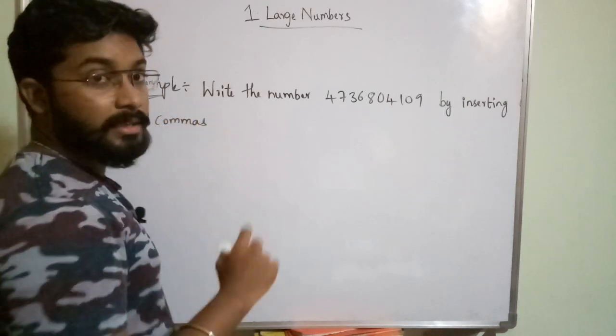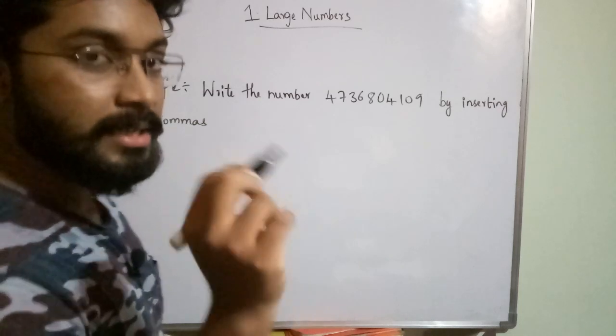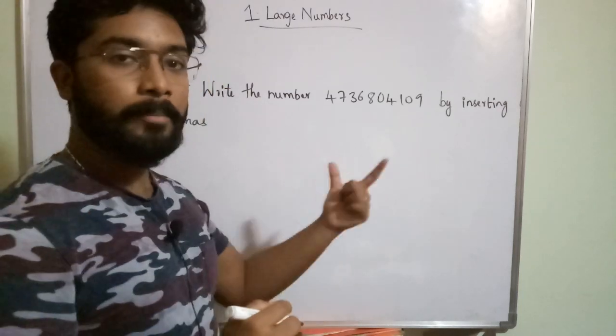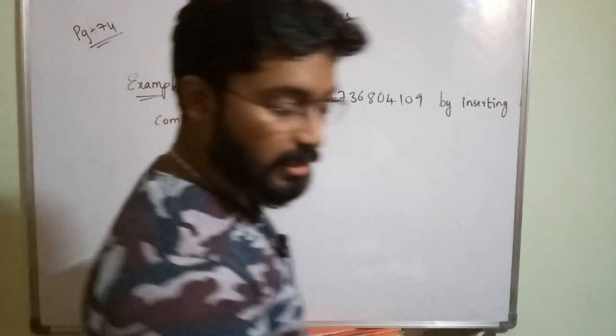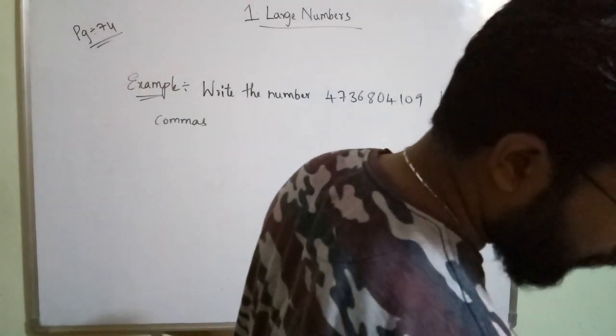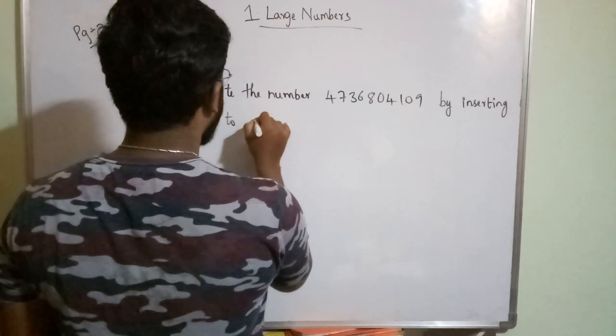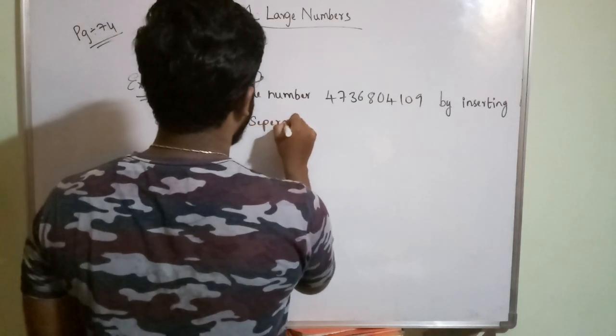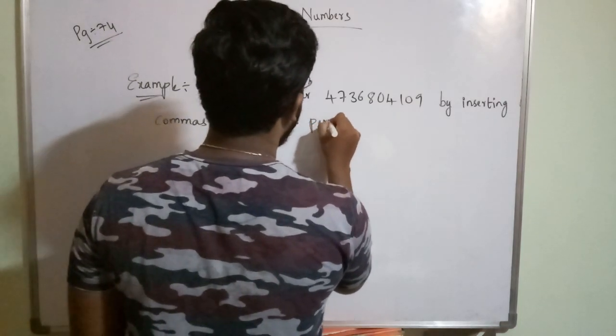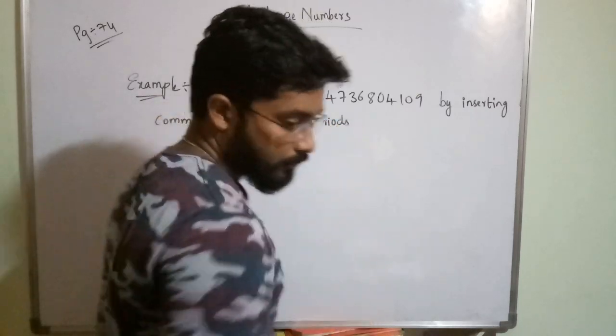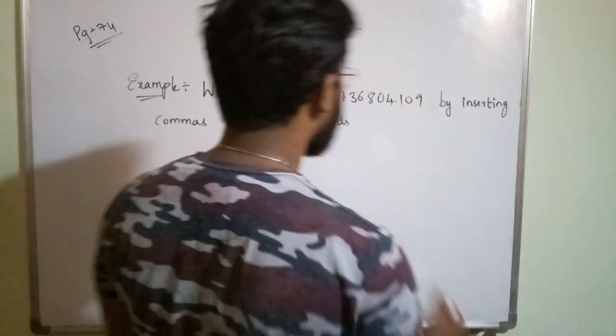so what I said, inserting commas, the representation with commas is only very important. Okay, in Indian system or in international system, that is only very important. To separate periods, okay, in both the systems.